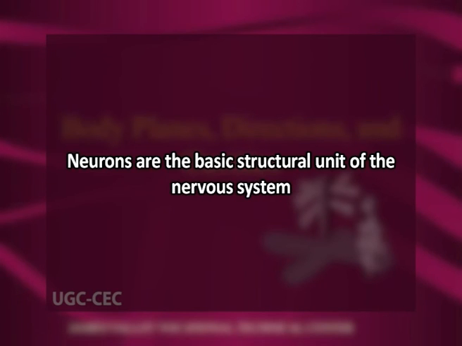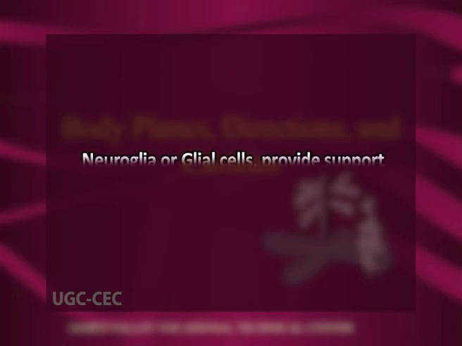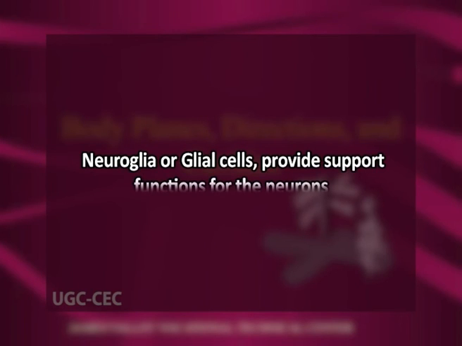Nervous tissue forms the nervous system, which is responsible for coordinating the activities and movements of your body through its network of nerves. Nervous tissue consists of two kinds of nerve cells. Number first are the neurons. Neurons are the basic structural units of the nervous system. Number second is the neuroglia or glial cells, which provide support functions for the neurons.